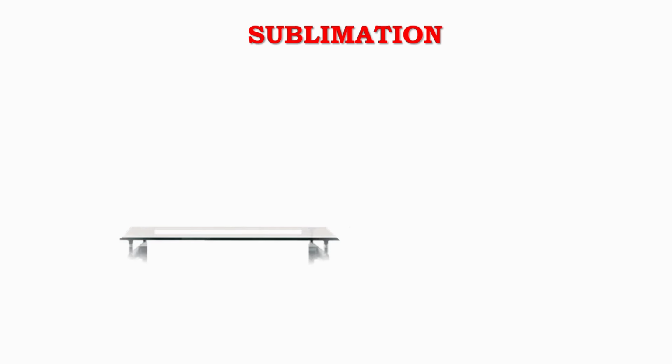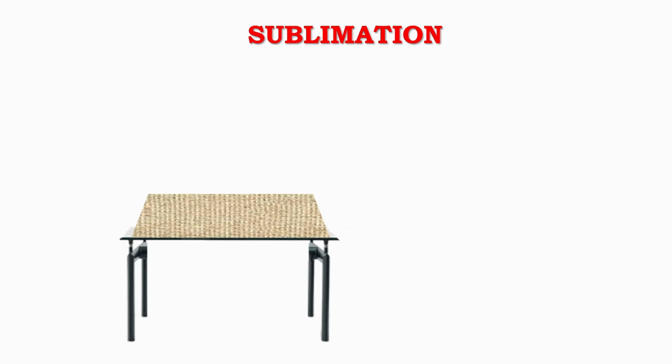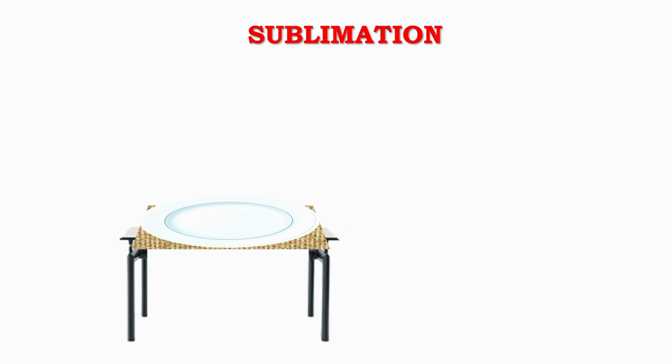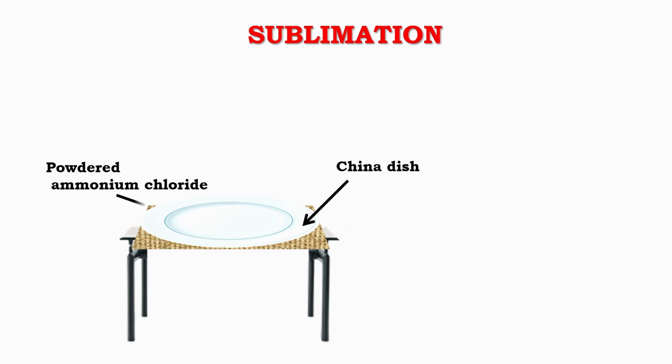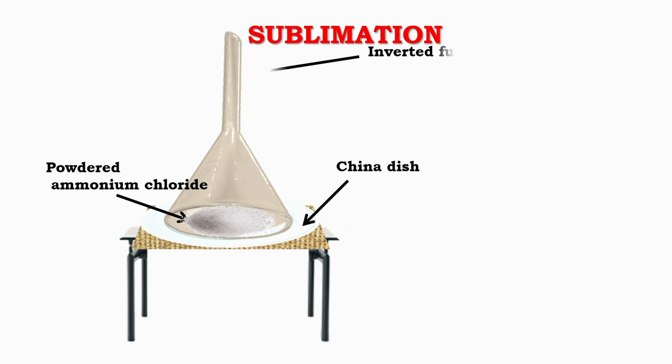Sublimation experimental demonstration. Step 1. Arrangement of the apparatus. Let us demonstrate the process of sublimation using ammonium chloride. Take a china dish and place some powdered ammonium chloride in it. Now, cover the china dish with an inverted glass funnel. A cotton plug is placed at the mouth of the funnel. This cotton plug is used to prevent ammonium chloride vapors from escaping into the atmosphere.